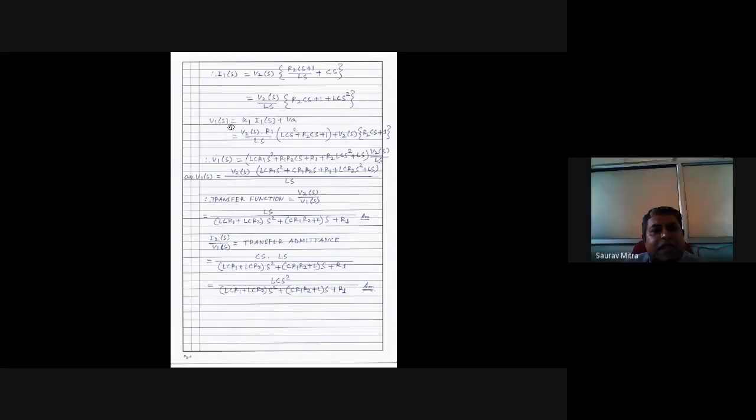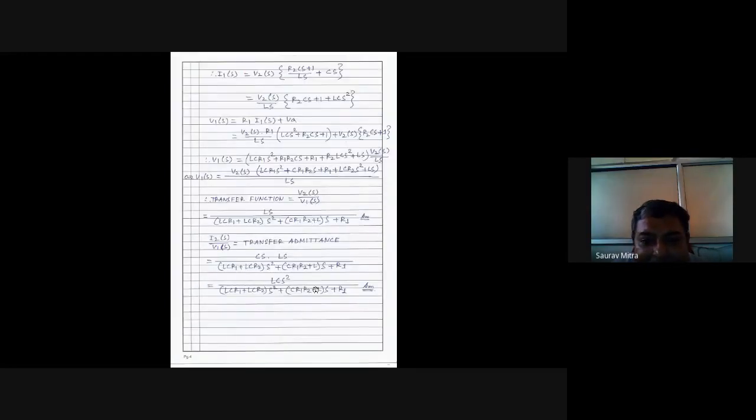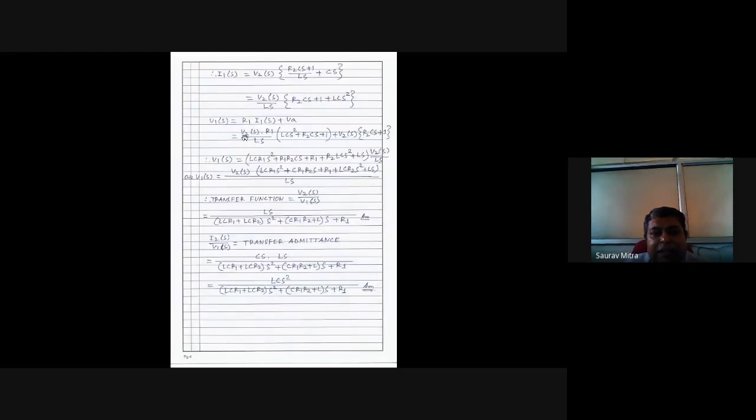I1 we can represent as a function of V2. VA also we can represent as a function of V2. We have done it already. Understandable, the trick? What do we have to do? Everything we have to represent in terms of V2. So I1 we have represented in terms of V2 here. VA we have already represented in terms of V2. So V1 is a function of V2.